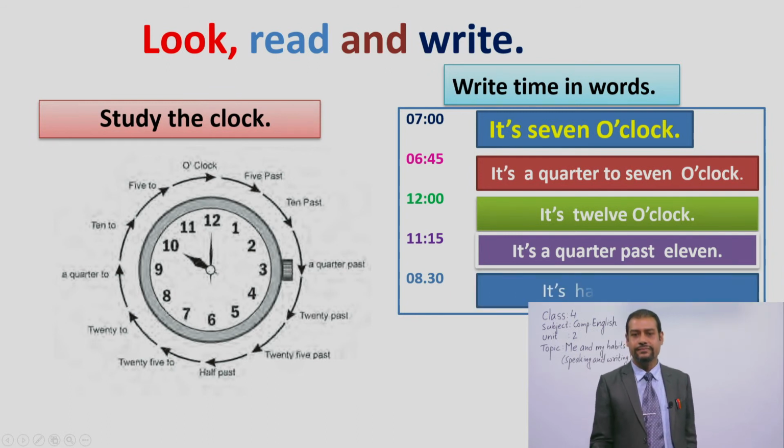Another, we have, see, 8:30. It's 8:30. Already 8 o'clock and 30 minutes already gone. So you have to write in words in English, it's half past 8.